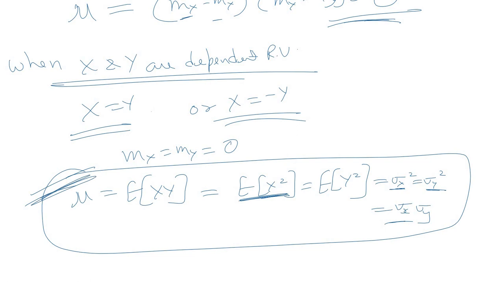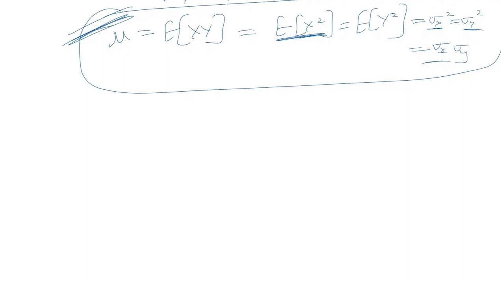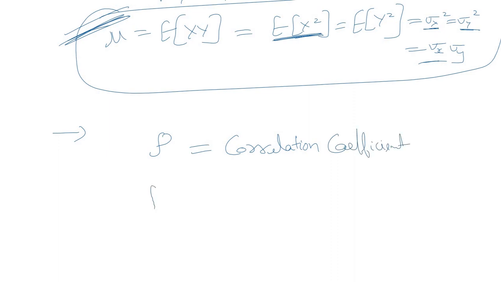So this is the covariance between the two random variables when they are dependent random variables. Now we can derive a very important relationship from here, that is rho, which is nothing but the correlation coefficient. Rho is equal to mu divided by sigma x into sigma y.